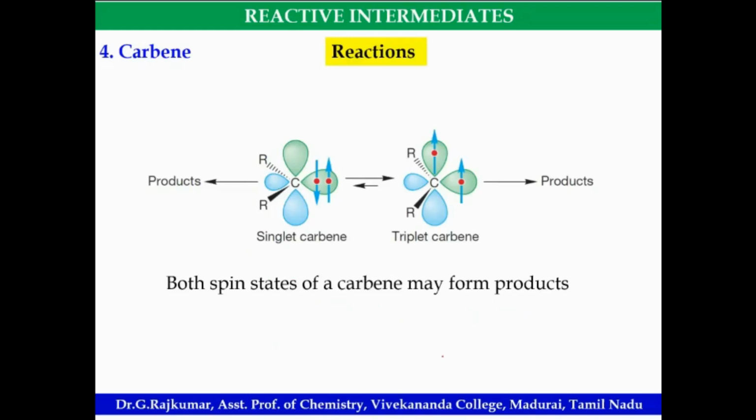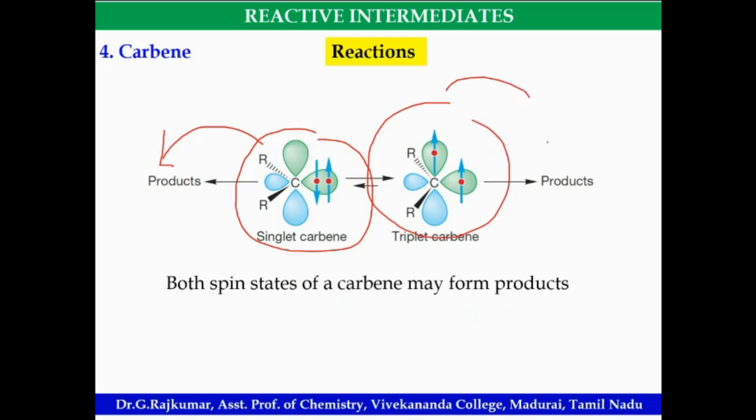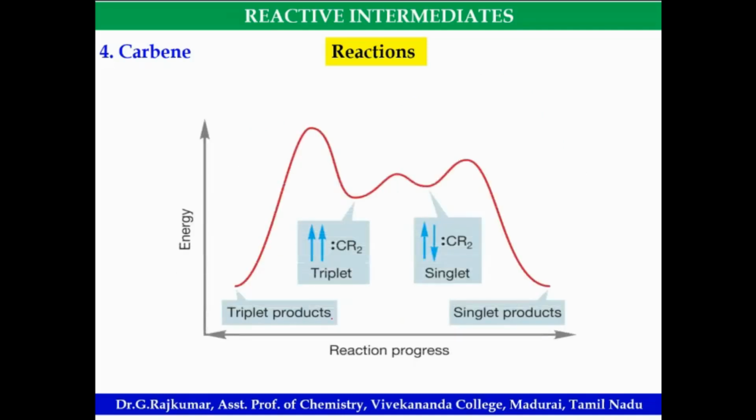Okay. So we have discussed two states based on their spin state, singlet carbene or triplet carbene. So it can also give the product. That is very important. Singlet carbene will also give the product. Triplet carbene will also give the product. Okay. I'll explain the important reactions. Look at this. So this is a triplet state. It can also give the product, the triplet product. Or singlet carbene, it can also give the product.